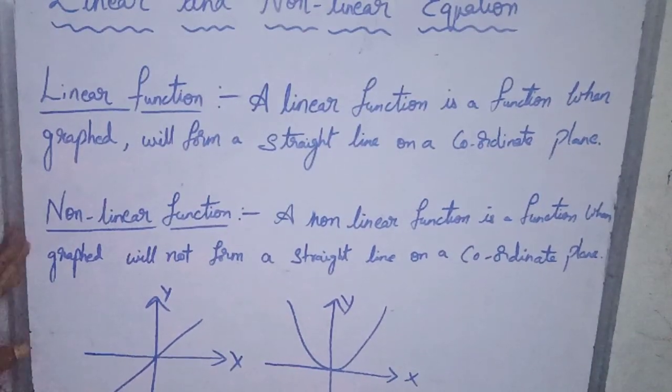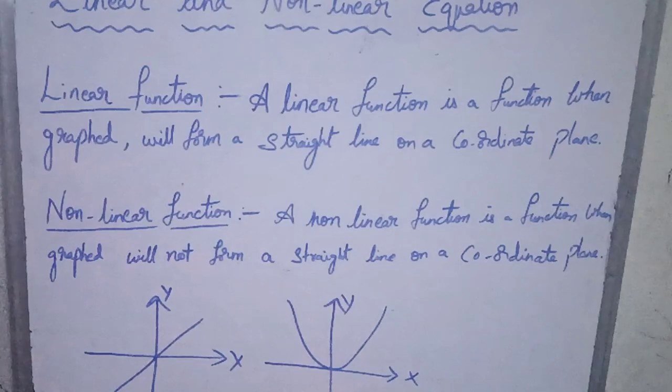A linear function and a nonlinear function can be identified from a graph, a table, or an equation. Let us see one by one how we can identify a linear or nonlinear function from the graph. Then we'll go for the table, then we'll go for the equation.